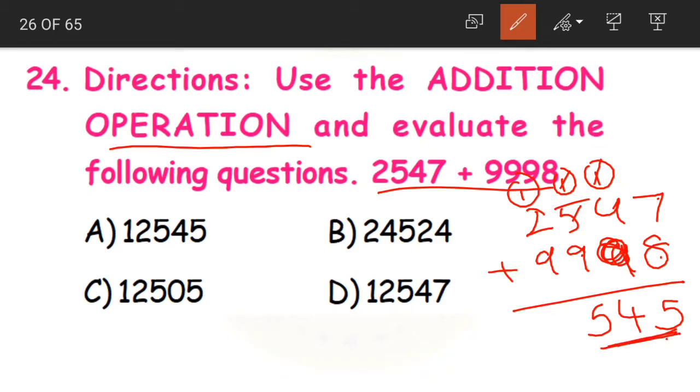Now if you look at the options, what did we get here? 545. So only option A has 545 in the last 3 places. So option A will be our answer. If you want, you can cross check also. 2 plus 1, 3. 3 plus 9, 12. We got the same answer, right children?